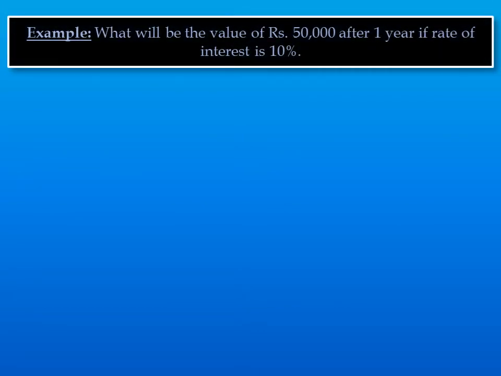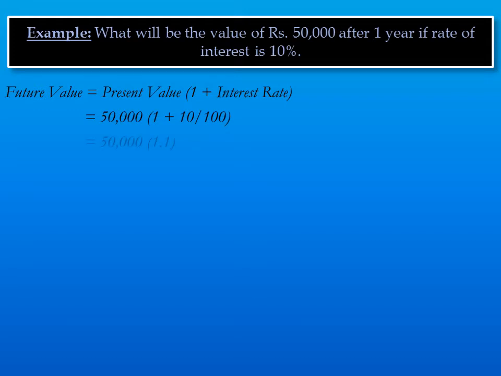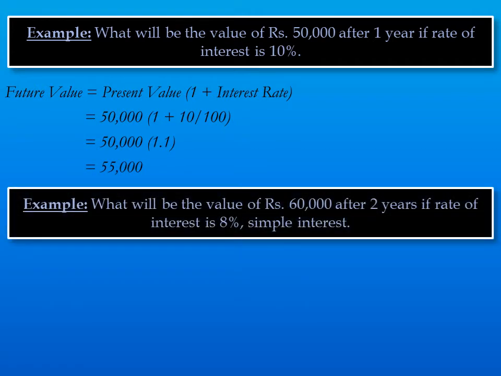Let's do some examples to understand this concept better. What will be the value of 50,000 after 1 year if the rate of interest is 10%? Future value will be present value into 1 plus interest, and that will be 50,000 into 1 plus 10%, that will come to 55,000. It's very simple. Let's do another example.